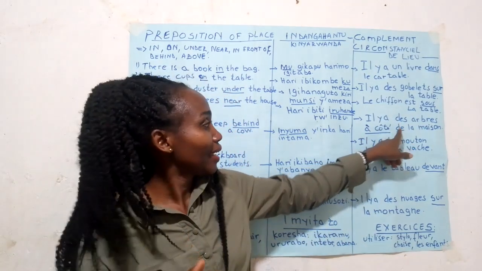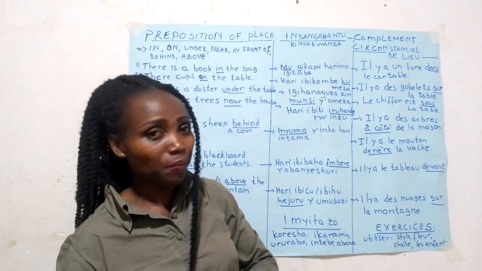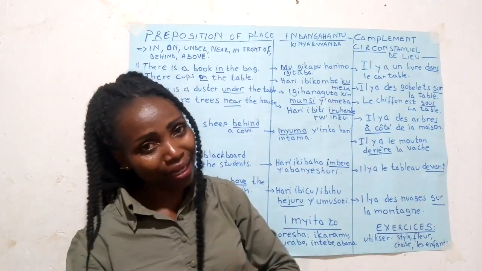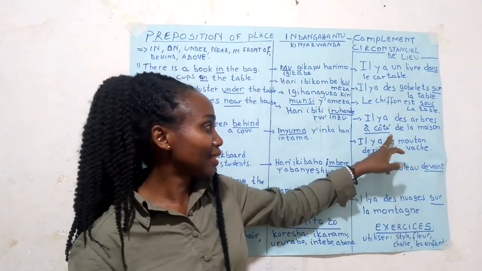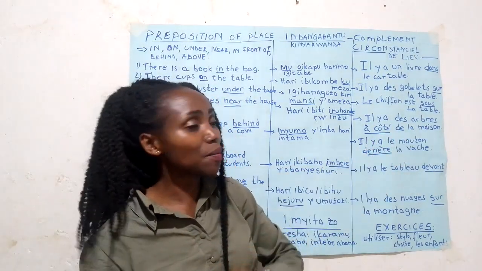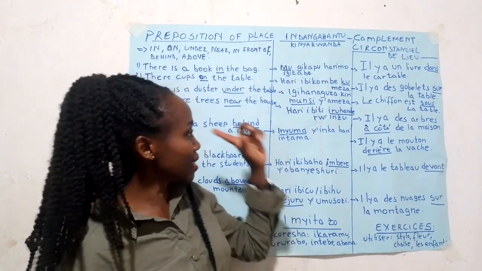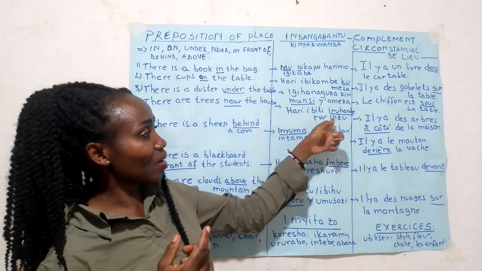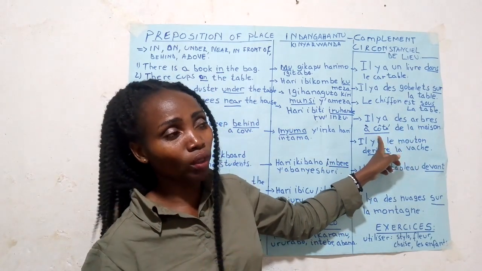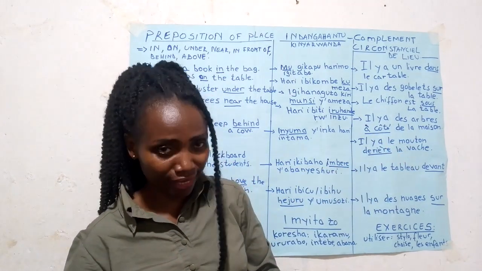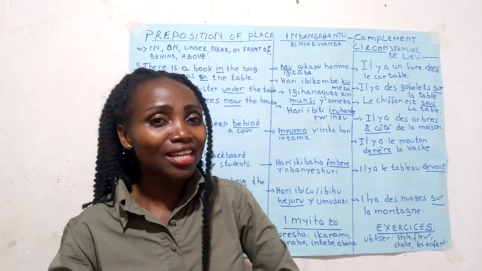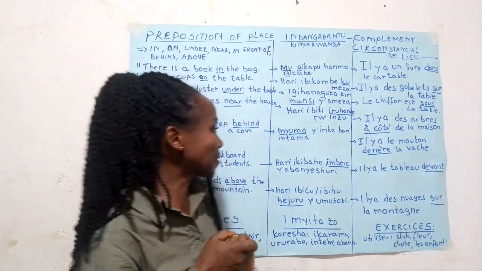So let's use it now in French. Il y a des arbres à côté de la maison. Can you repeat? À côté means near. In Kinyarwanda, iruhande. In French, à côté. Can you repeat? À côté. Il y a des arbres à côté de la maison. Thank you so much.